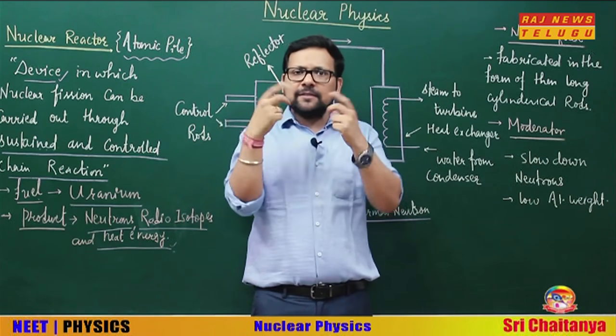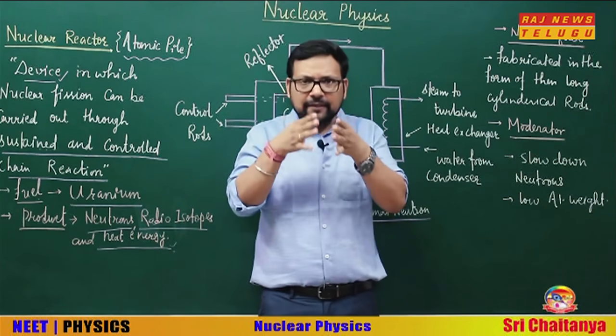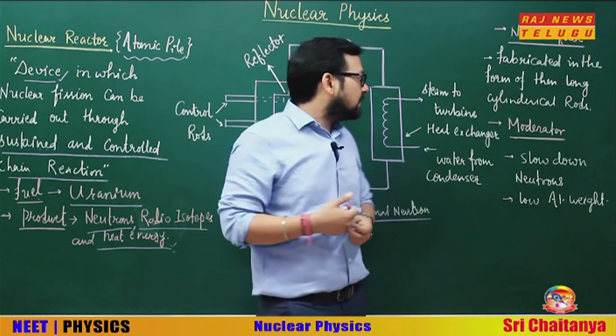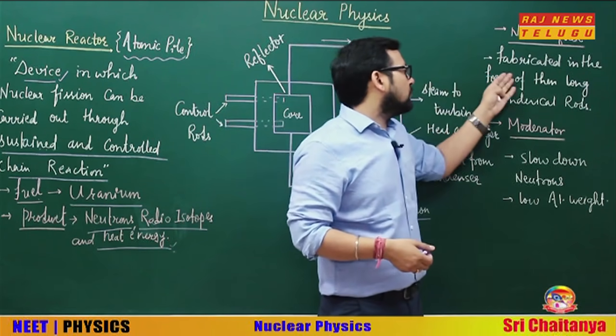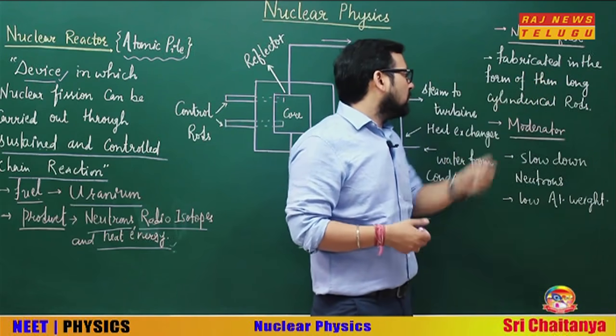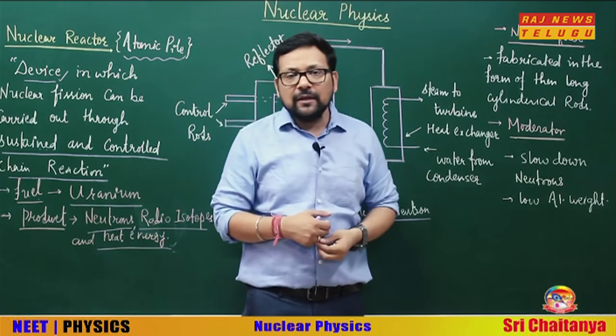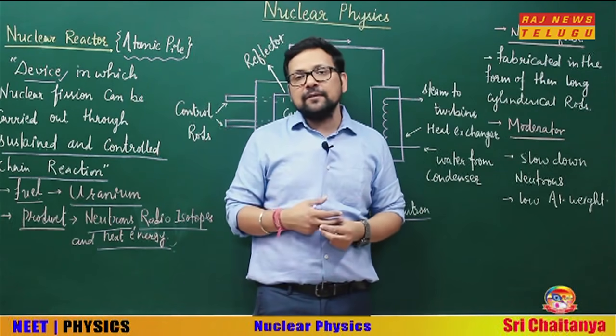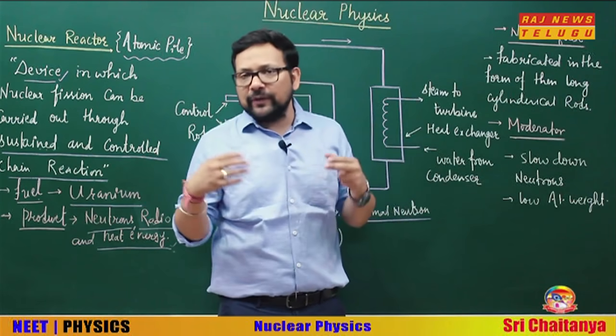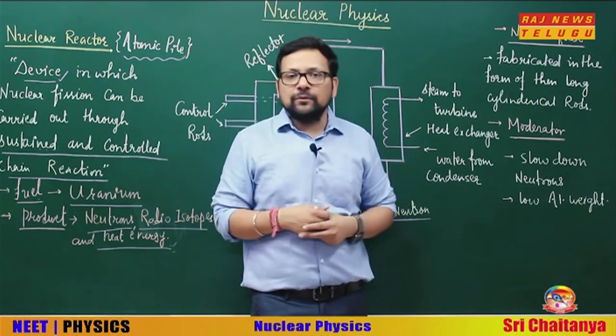With larger surface area, obviously a greater amount of heat will pass to the coolant. So first, nuclear fuel is fabricated in the form of thin long cylindrical rods with larger surface area, because a greater amount of heat can be passed to the coolants.